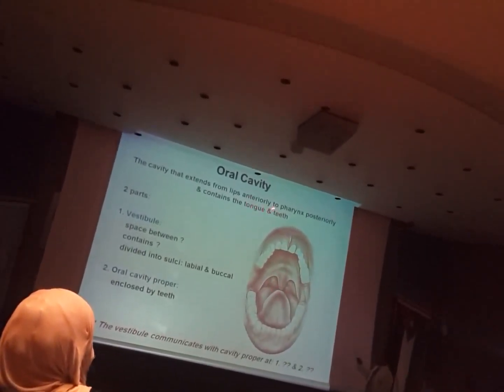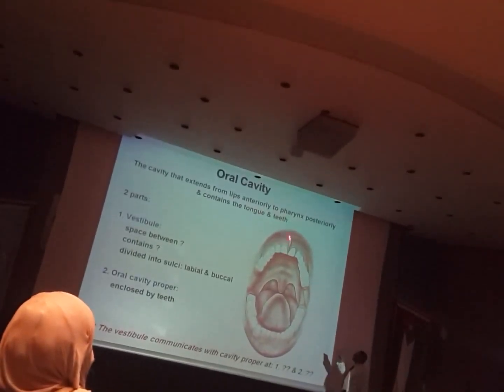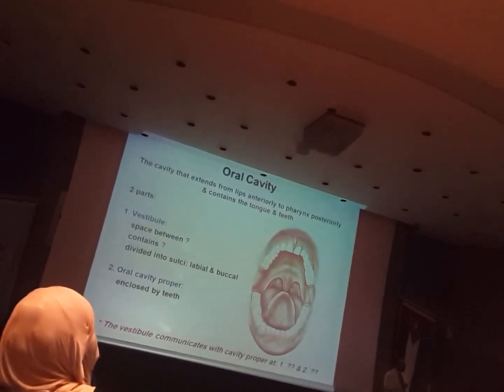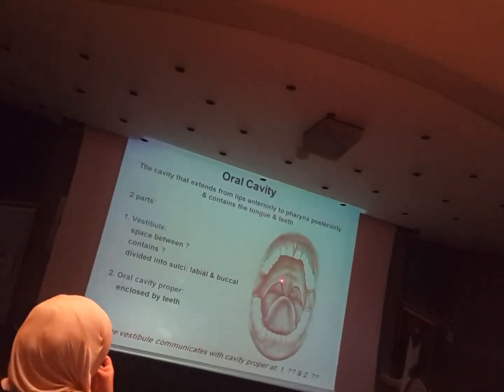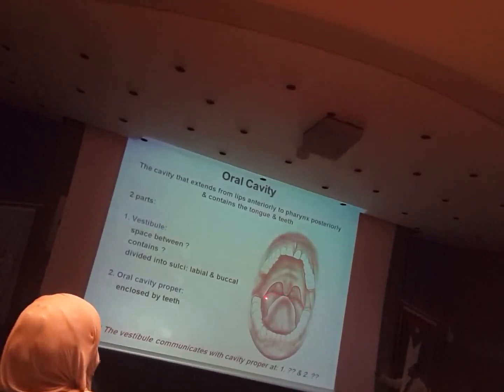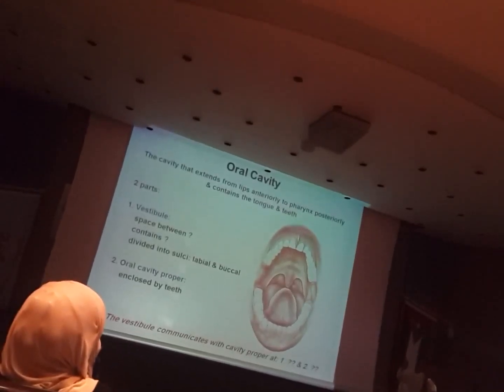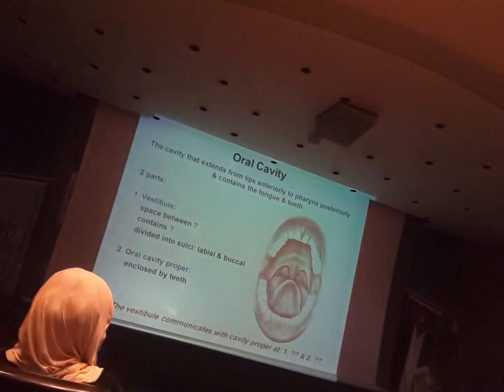It extends from the lips anteriorly to, to be more specific, the oropharynx posteriorly. Okay? And it's actually open to the oropharynx through what? A small passage, which we can see here. The oro from oral cavity, pharyngeal from the oropharynx: the oropharyngeal isthmus. Okay? Isthmus in anatomy means a narrow passage, a strait, like the Suez canal.